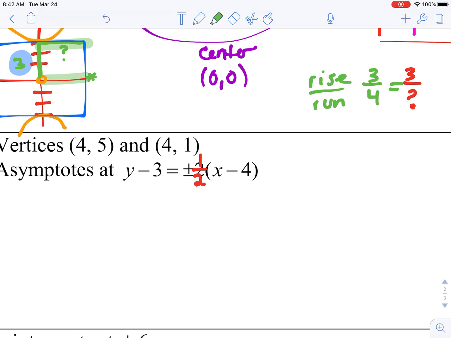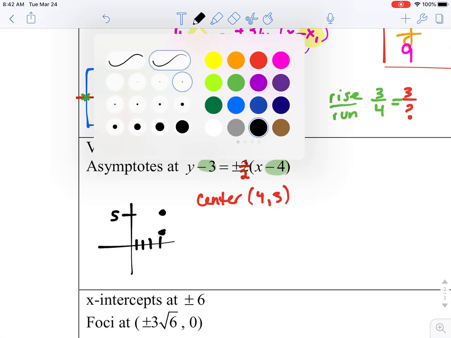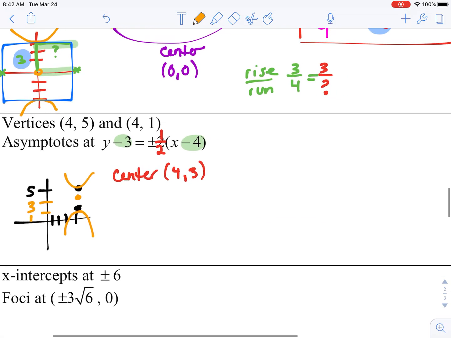Two things you can do is you could find the center of your problem from here. Our center, remember, x goes first, so taking the opposite, we'd have a center at 4, 3. They also tell us where our vertices are. So if you draw a little picture here, 1, 2, 3, 4, and we're up at 5, that's a vertex. And then we're at 4, 1, which is another vertex. That's telling us that we're going to be moving up and down, and that our center is at 4, 3. If we're going up and down, that means our y is first, so you can get everything set up with your y first, and putting in the center.